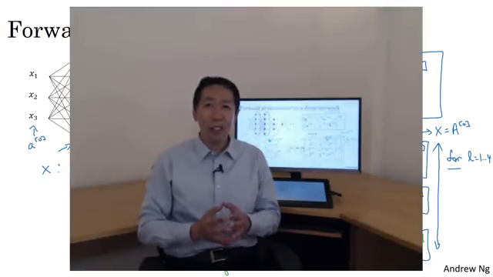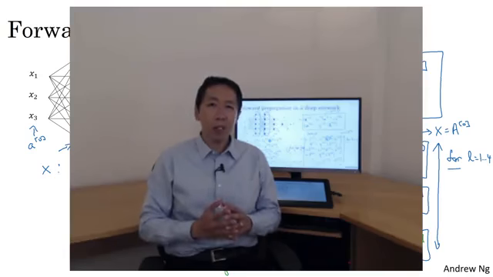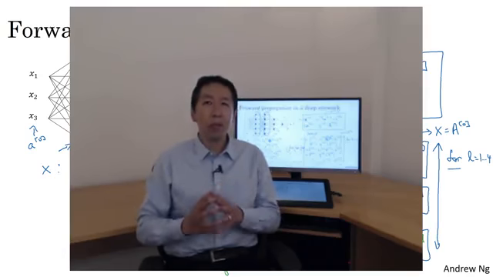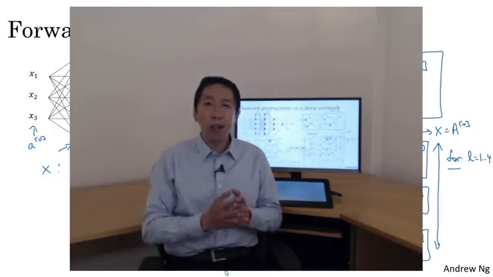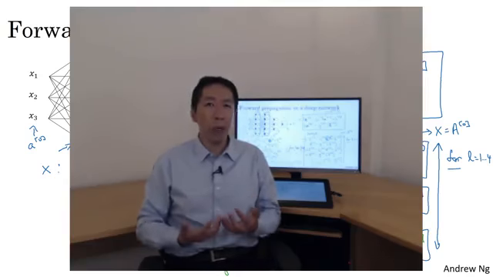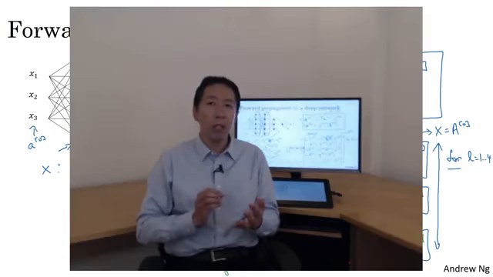So that's it for the notation for deep neural networks, as well as how to do forward propagation in these networks. If the pieces we've seen so far look a little bit familiar to you, that's because what we've seen is taking a piece very similar to what you've seen in the neural network with a single hidden layer and just repeating that more times. Now, it turns out that when you implement a deep neural network, one of the ways to increase your odds of having a bug-free implementation is to think very systematically and carefully about the matrix dimensions you're working with. So when I'm trying to debug my own code, I'll often pull out a piece of paper and just think carefully through the dimensions of the matrices I'm working with. Let's see how you could do that in the next video.